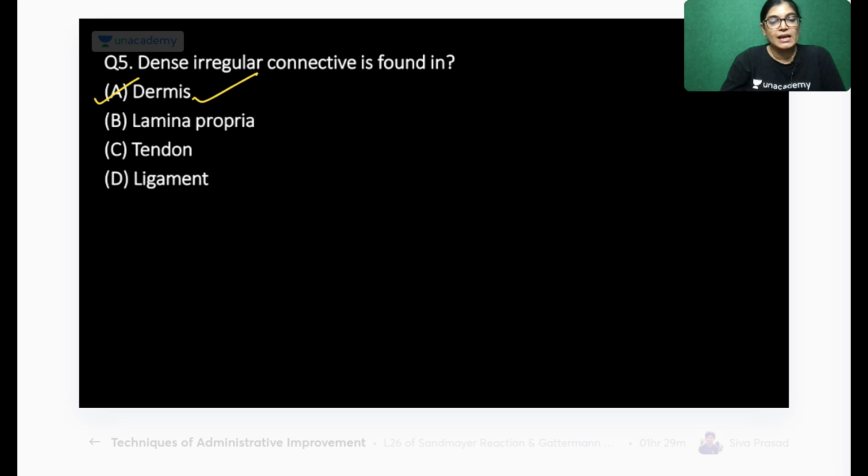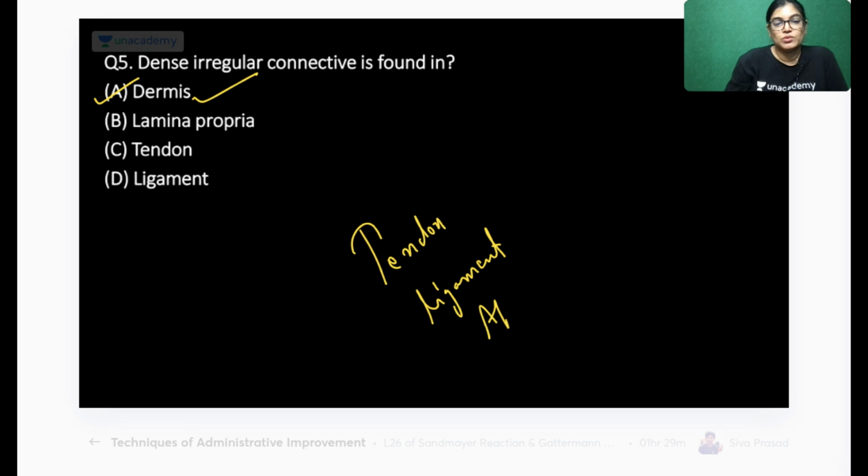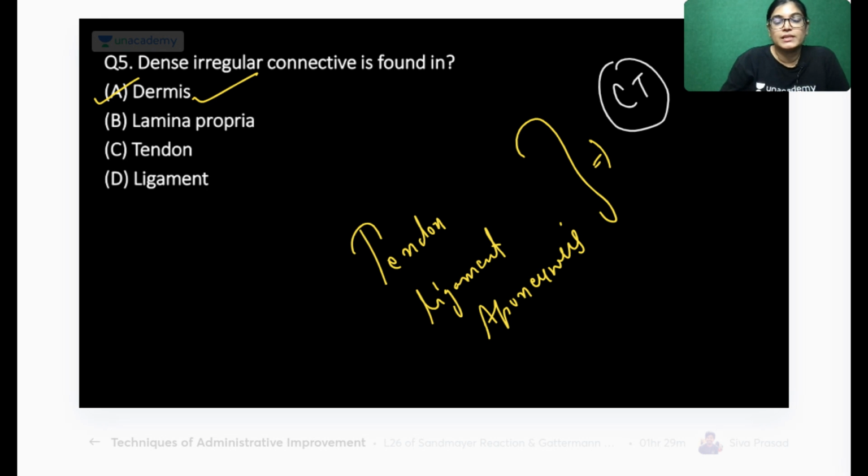Okay. So dense irregular connective tissue is found in which of the following? Here the correct answer is dermis. Actually, the arrangement of the connective tissue is categorized into regular and irregular. When we are taking the example of tendon, ligaments, aponeurosis, the arrangement of connective tissue is regular.